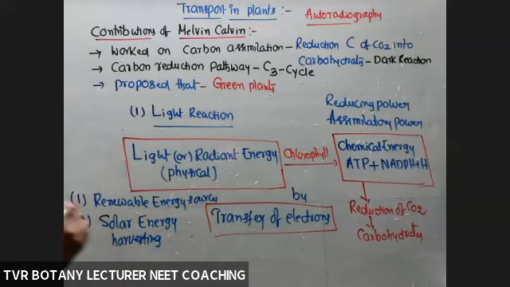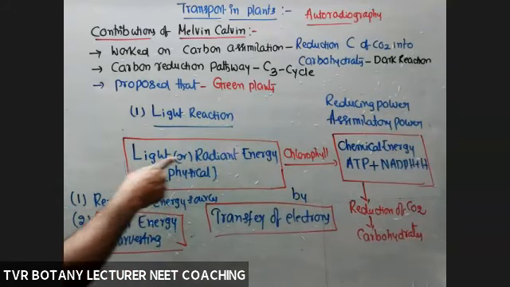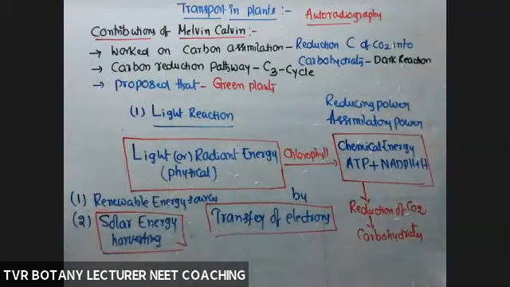Particularly this one, the solar energy harvesting system, depends on the basic principle of conversion of light into chemical energy. Here in this case, sunlight is converted into electrical energy, or heat energy also. But here it is chemical energy. So that is about the contributions of Melvin Calvin, right? Next.